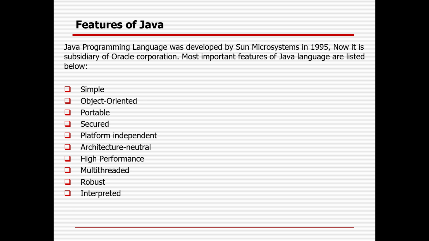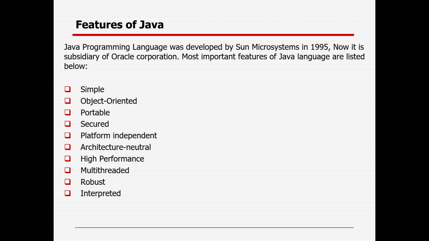Robust. Java is very strong. Robust means strong. So Java is a robust programming language because of two important features. In Java, there is a garbage collection mechanism. Suppose you are using a room, but you are not cleaning the room daily, so all the garbage will be piled up. In Java also, a lot of threads are working, but if we are not able to destroy those threads, they will still occupy the memory. So I want to clean the memory to get faster usage.